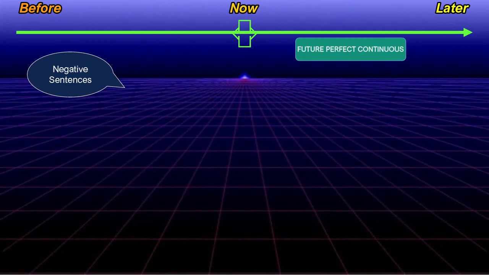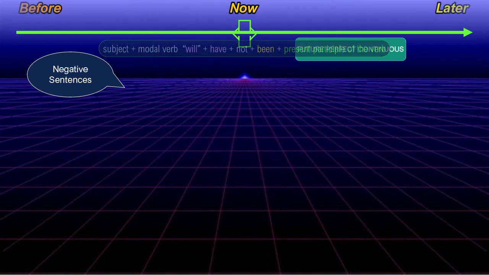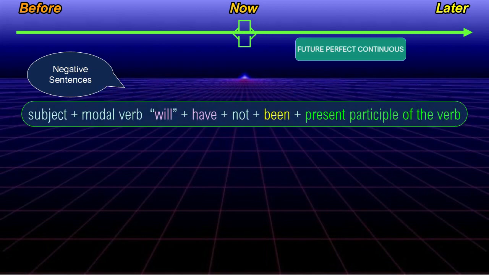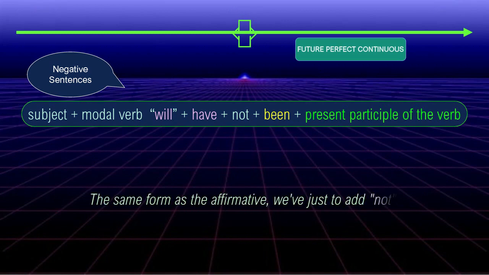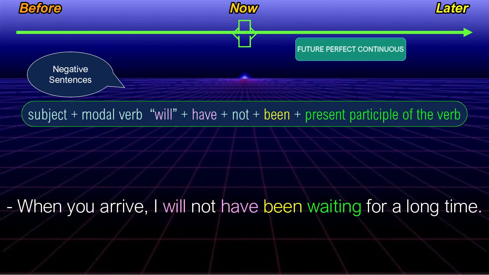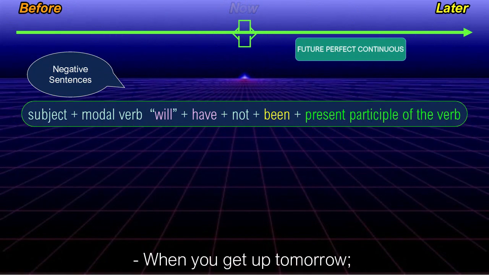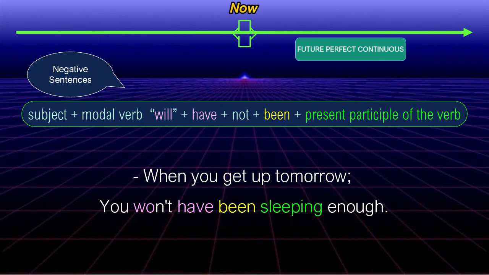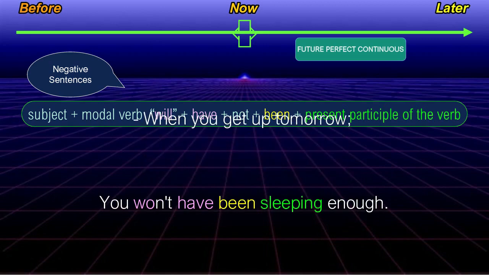The structure of the future perfect continuous in negative form is subject plus modal verb will plus have plus not plus been plus the present participle of the verb. The same form as the affirmative. We have just to add not. When you arrive, I will not have been waiting for a long time. When you get up tomorrow, you won't have been sleeping enough.